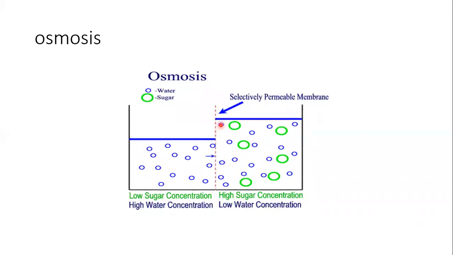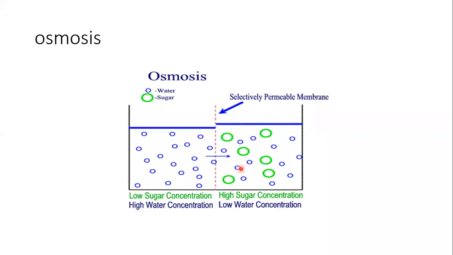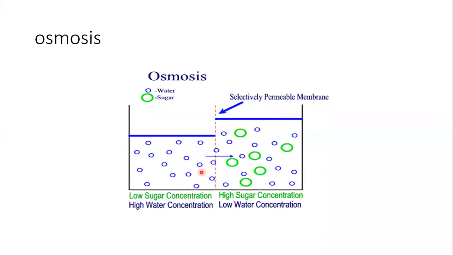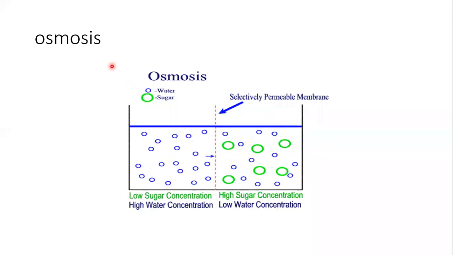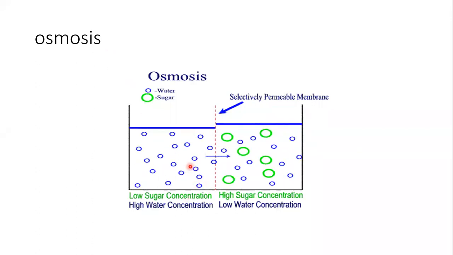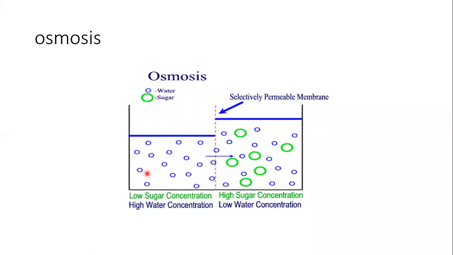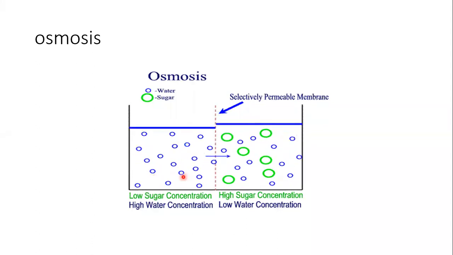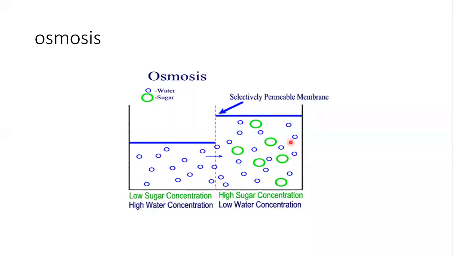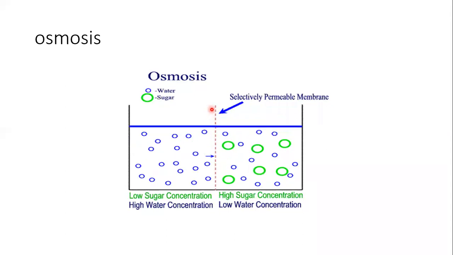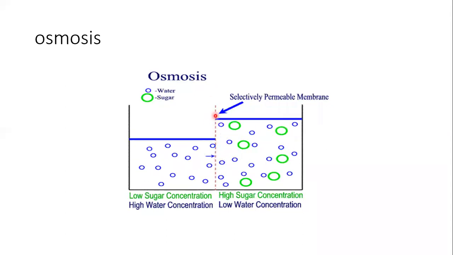So osmosis is the process of movement of water molecules from their higher concentration of water, not the higher concentration of solution, to their lower concentration. Water molecules are higher in concentration in this part of the beaker, and lower in concentration in this other part. The beaker is separated through a selectively permeable membrane.